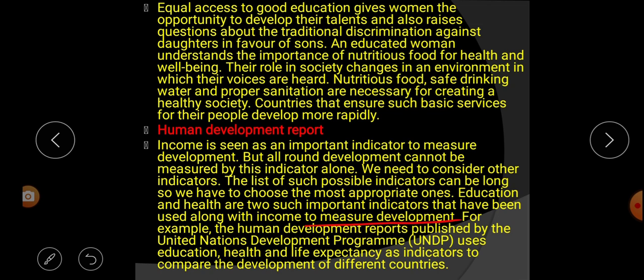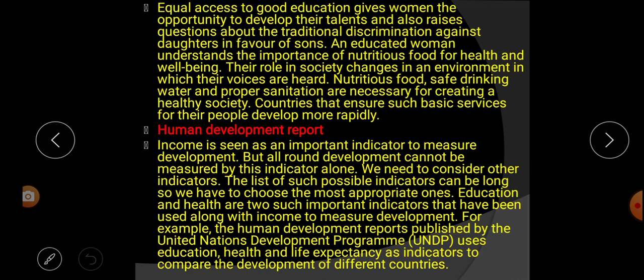First, we know that income is important, but income alone is not enough to calculate holistic development. There are many indicators, but we are going to talk about the two most important ones. What are they? Education and health. That means to measure development, not only income but also education and health are important.